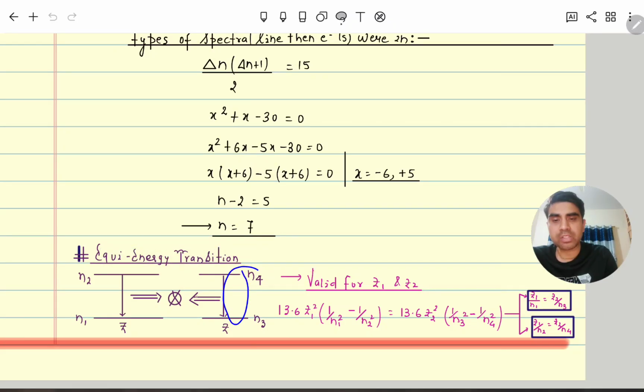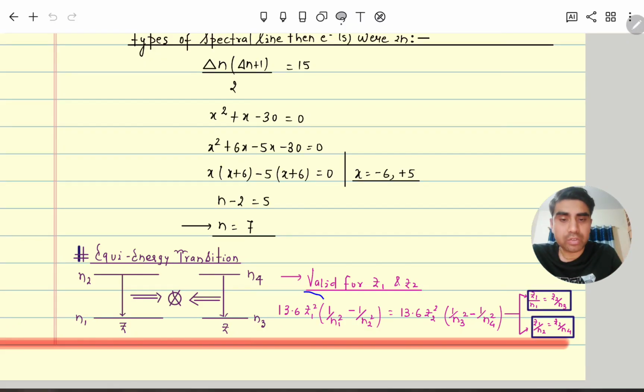Since these energy levels are different, their energy differences will not be equal, delta E1 is not equal to delta E2, in the same atom. But yes, suppose there is a one-electron system Z1 and Z2, and in Z1 electrons are making a transition from N2 to N1, and for Z2 electrons are making a transition from N4 to N3, it might be possible that the energy will be equal. In the same atom it is not possible.